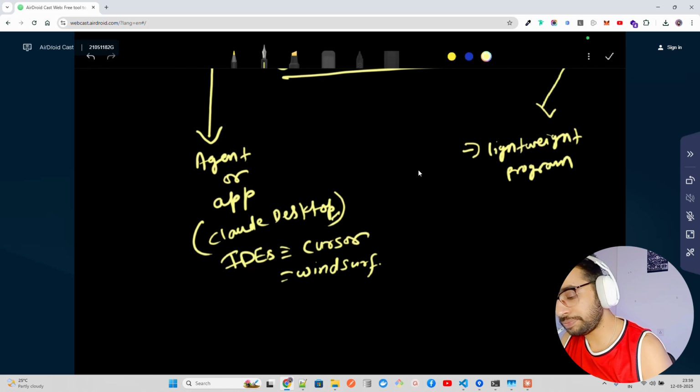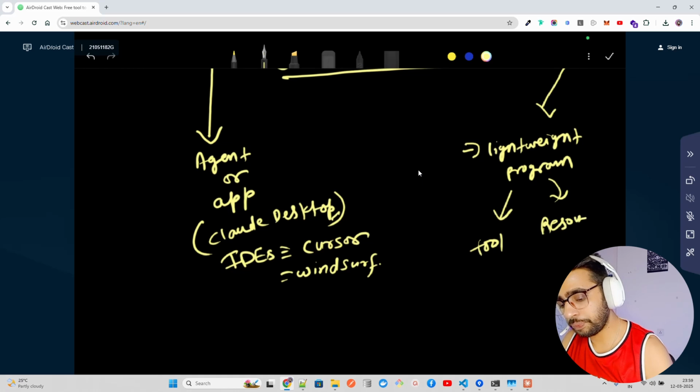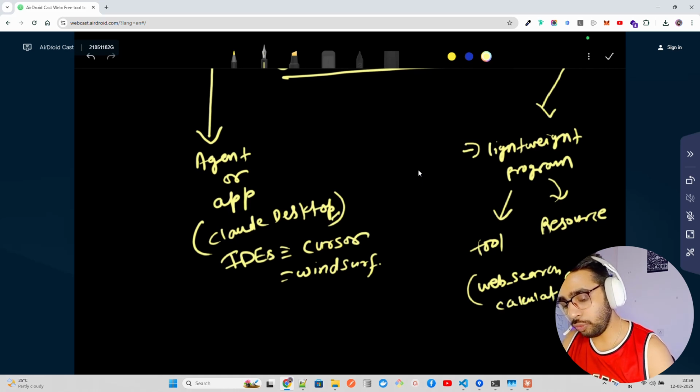This can be anything, a tool or any resource. A tool can be, for example, a web search, like we just did an API search, a calculator, API connections, and so on and so forth.